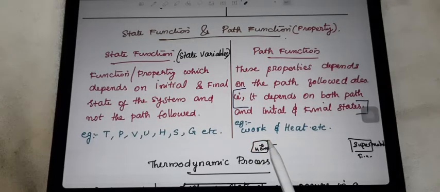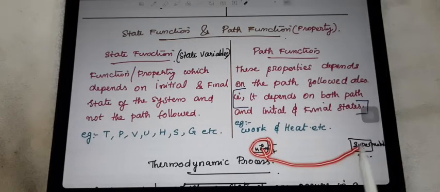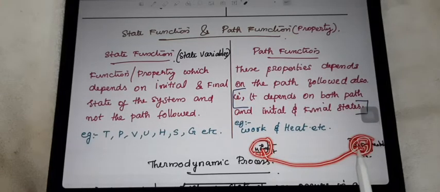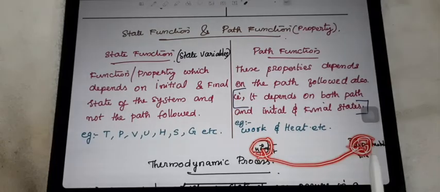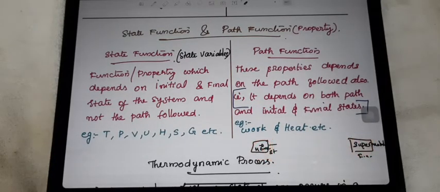So the system started from here and reached there in the supermarket. So the initial and final state of the system only we are considering, not the path followed. That type of property we call a state function or state variable.